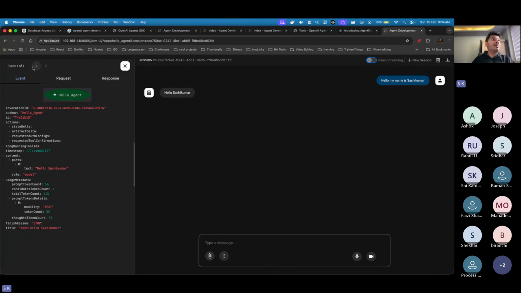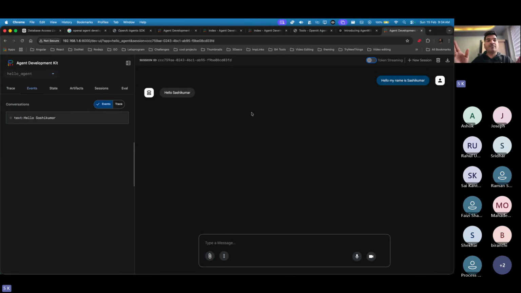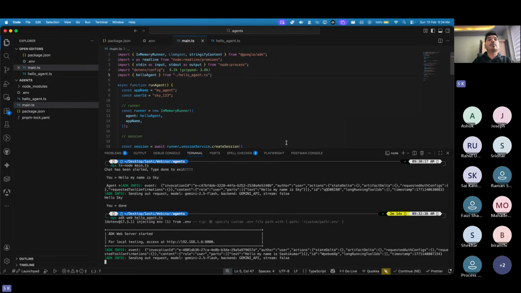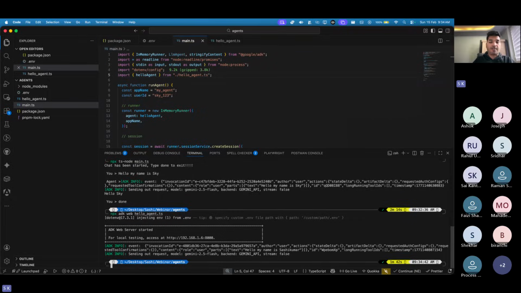So this is the correct way to debug the agent you have created. That's why we have this ADK dev tool, which provides this good web interface for us. Here we have the session ID. Now let me go back to this and close this.